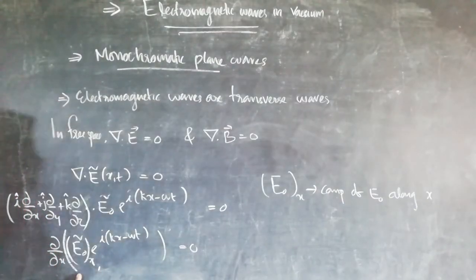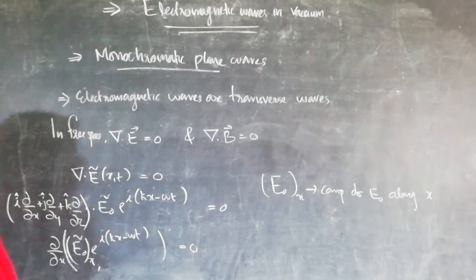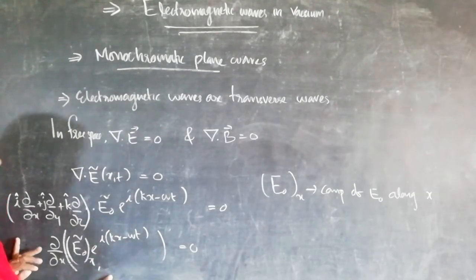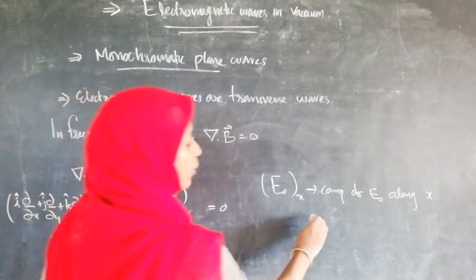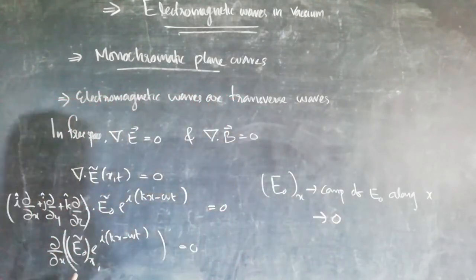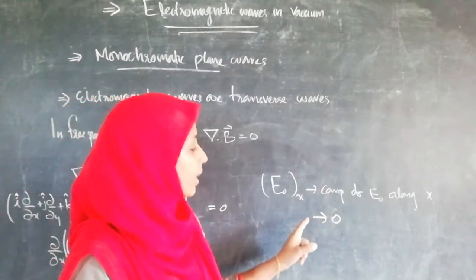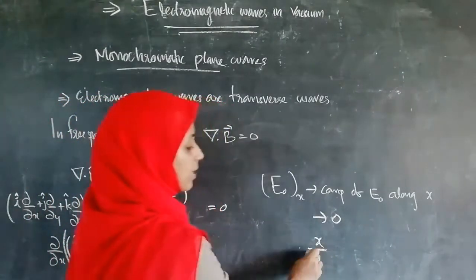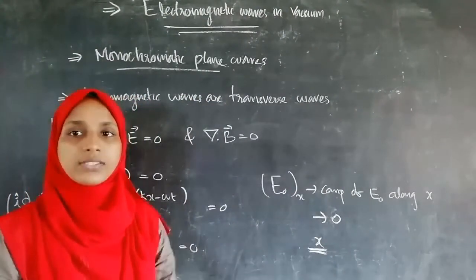And look at this equation. Since the RHS is 0, this equation will vanish. But e raised to i into (kx minus omega t), which represents the wave, will not vanish. Only the possible component is E0x. That is, E0x will be 0 according to this, which implies that the electric field vector will be absent along the direction of propagation x. That is, the electric field vector E0 is absent along the direction of propagation x.